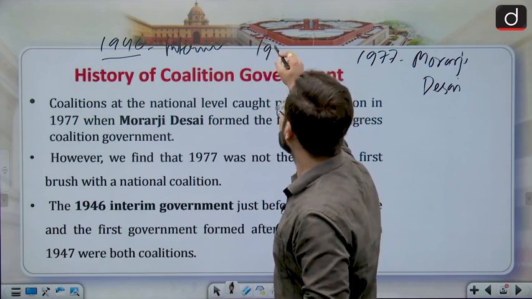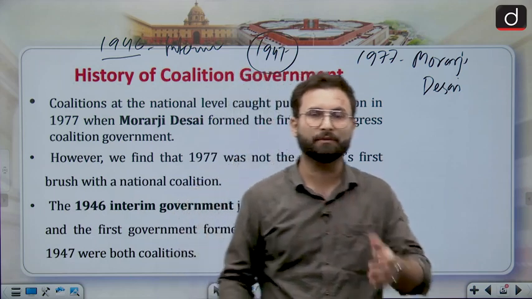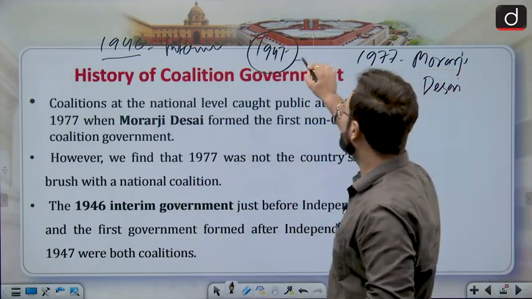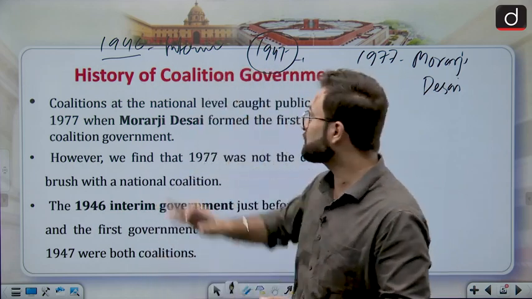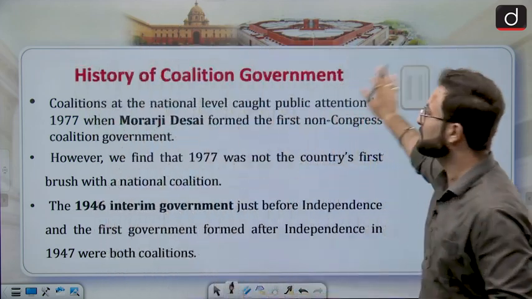Afterwards, when we got independence and formed the first government after 1947, at that point of time also we had a government which was kind of a coalition government. So this is not the first time, and it has been there in Indian politics since then.